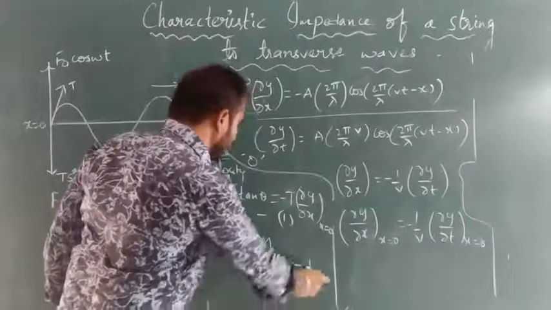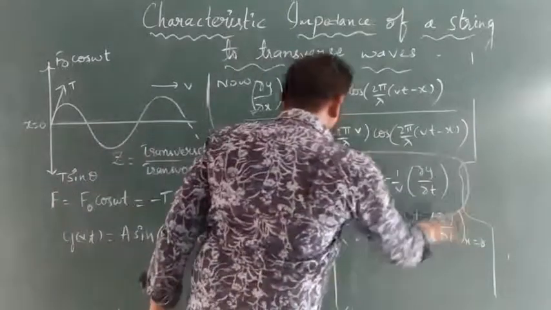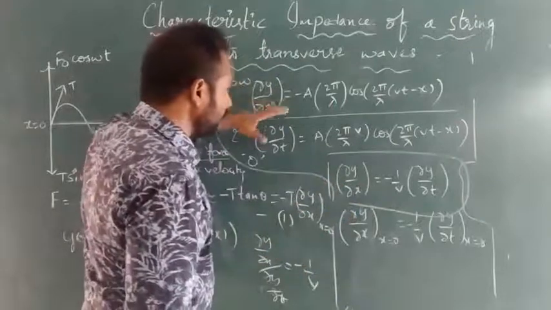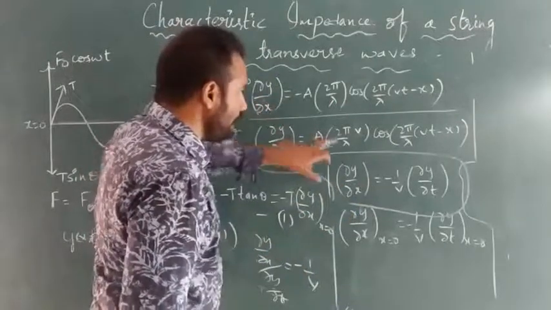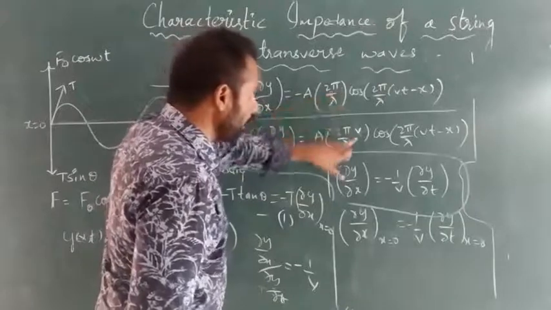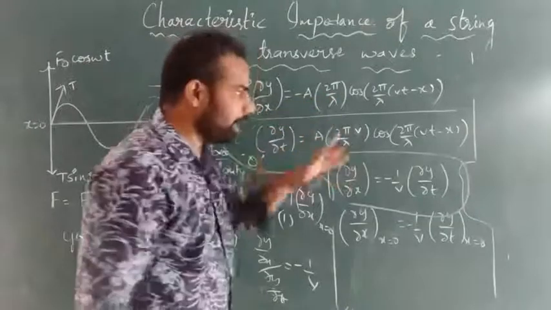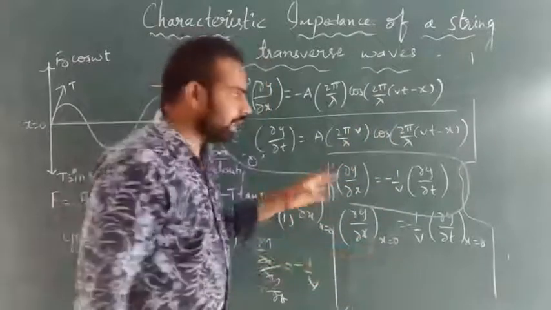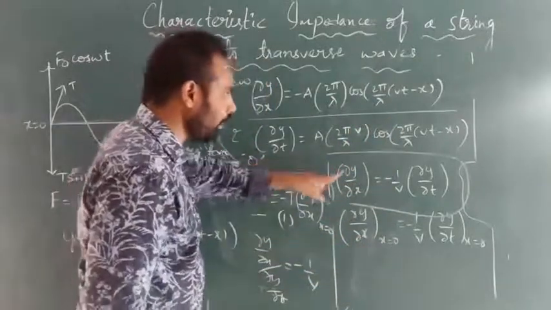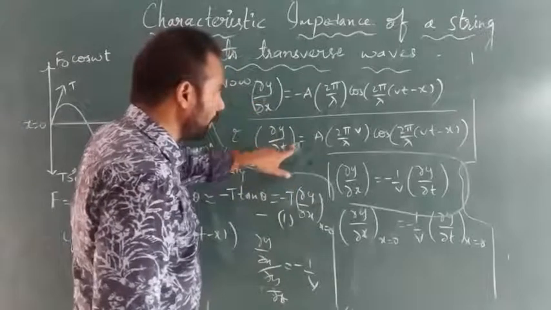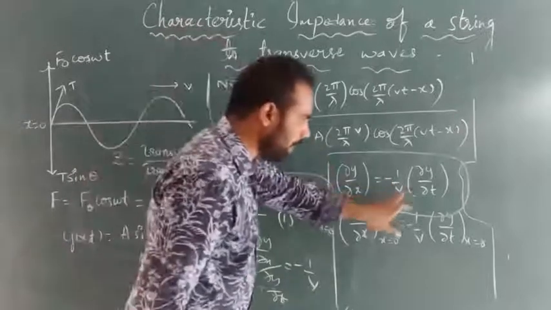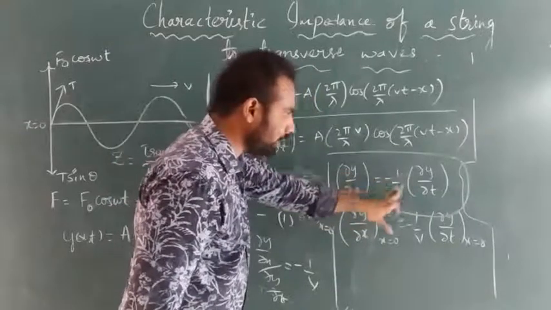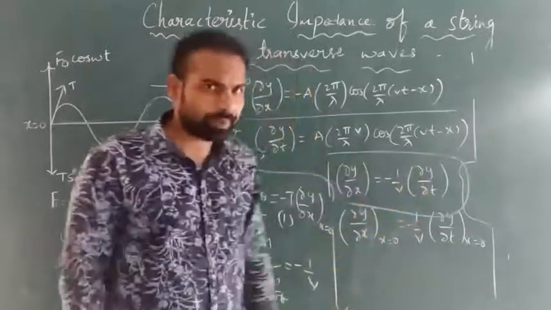Sending this ∂y/∂t to the other side, we get the value. Dividing the equations, (∂y/∂x)/(∂y/∂t) is equal to −1/v. The 2π/λ terms and a get cancelled, and cos θ gets cancelled. So at last, ∂y/∂x is equal to −(1/v) ∂y/∂t.